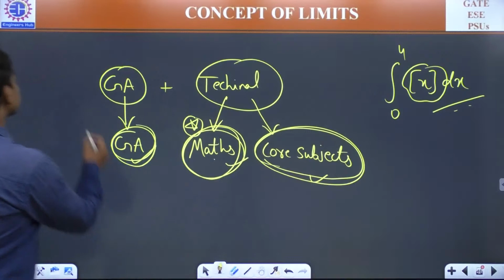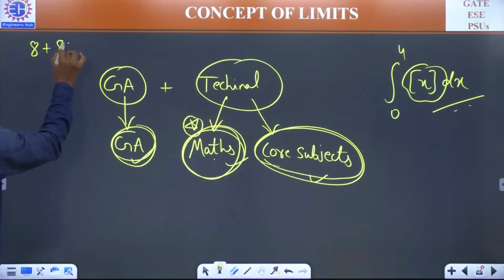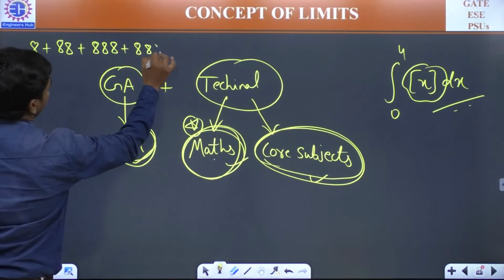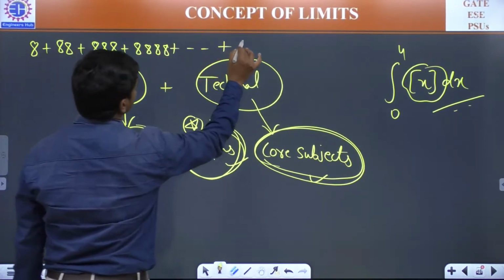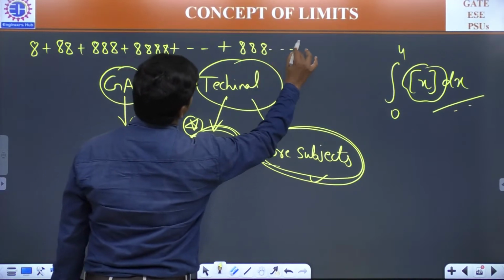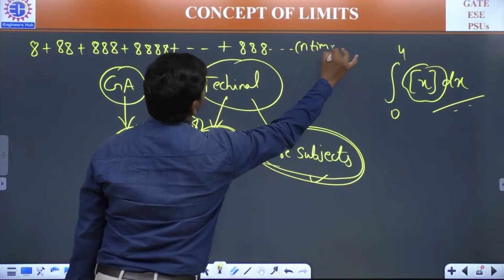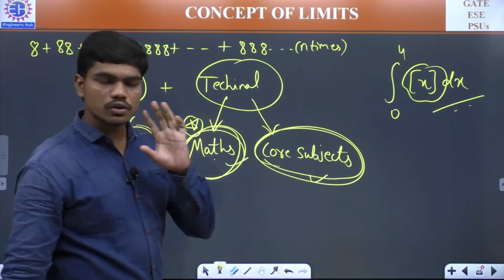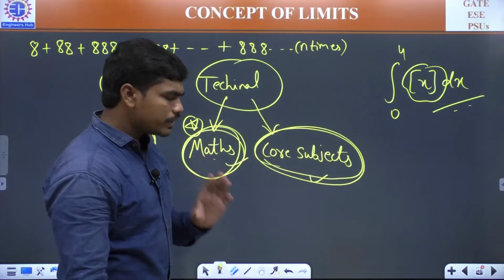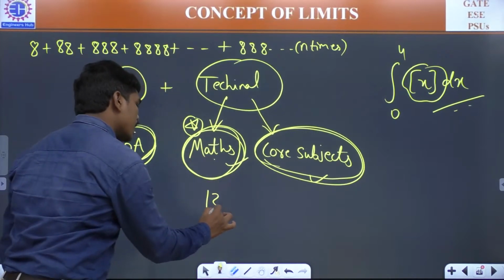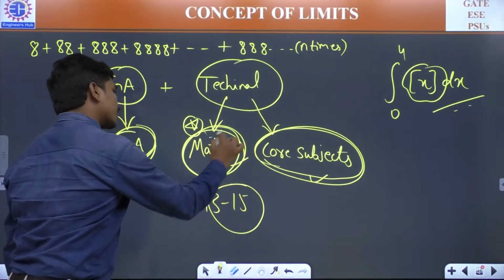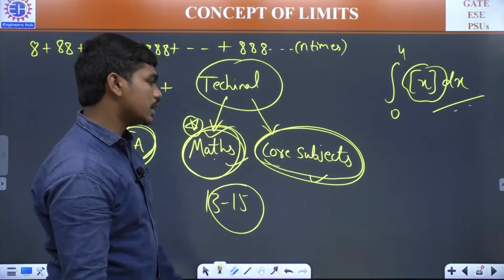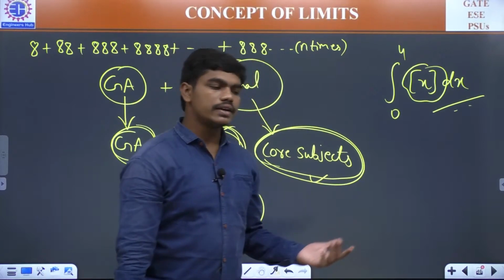And a few more questions like 8 plus 88 plus 888 and so on, plus 888 and so on, n times. For these kinds of questions, you need at least a strong background in the basics of mathematics, so that you'll be able to answer them. To be honest, they are telling you 13 to 15, but generally this part will help you more than this in the GATE examination. So please try to get acquainted with these things.